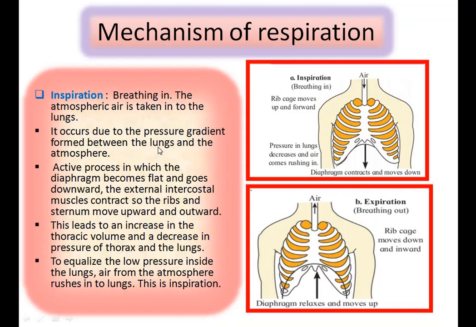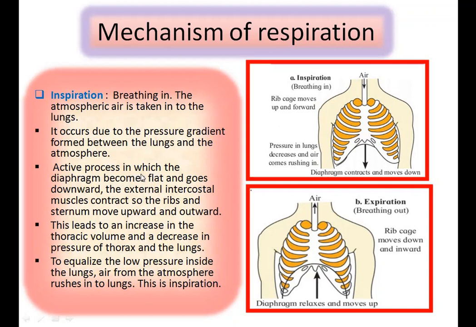What is pressure gradient? Pressure gradient is the difference in hydrostatic pressure on either side of a membrane. And gradient means a series of progressively increasing or decreasing differences in the growth rate, metabolism, or physiological activity of a cell, organ, or organism. Then this pressure gradient is formed between the lungs and the atmosphere.